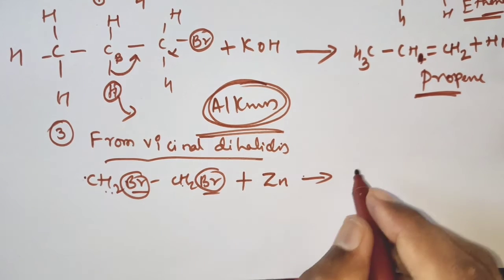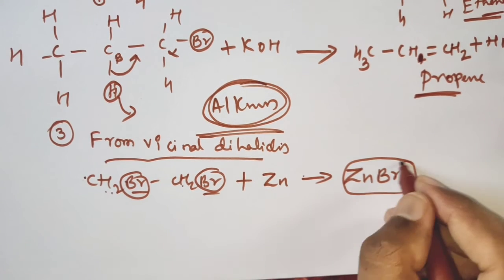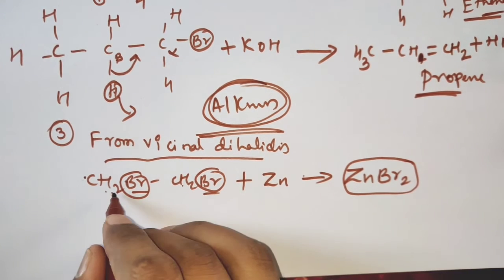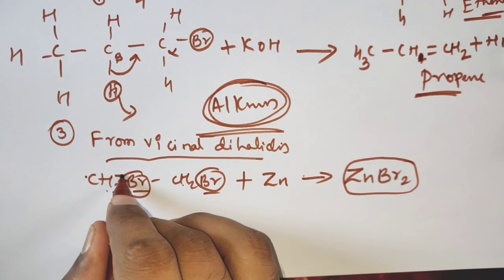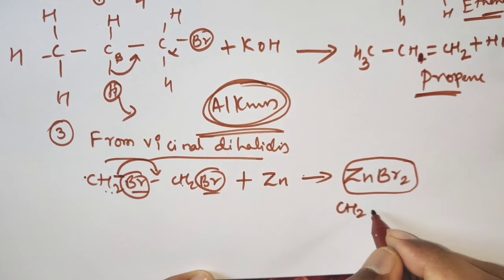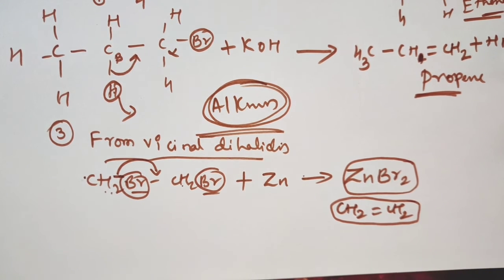If you treat this with zinc, what is going to happen? The two Br will be converted into zinc bromide, ZnBr2. Then the remaining product is CH2, the bond will break and the double bond will come over here. So you get CH2 double bond CH2. What is this? Alkene. Clear, children? So you can use this method.